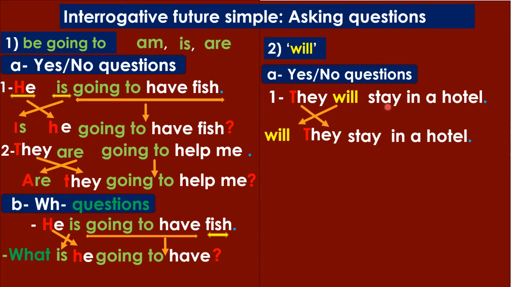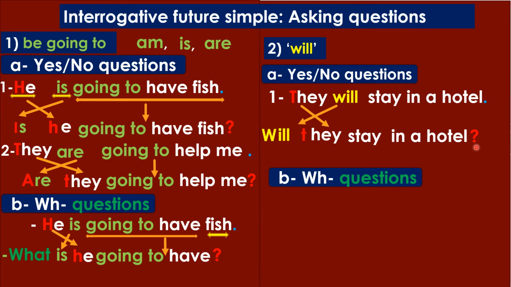And then I'm going to have the rest of the sentence, stay in a hotel. And this is the question, will they stay in a hotel? But let's make the usual changes. The small w here is going to be a capital W. And the capital T here is going to be changed into a small t. And also the full stop here is going to be deleted, and I'm going to add a question mark.